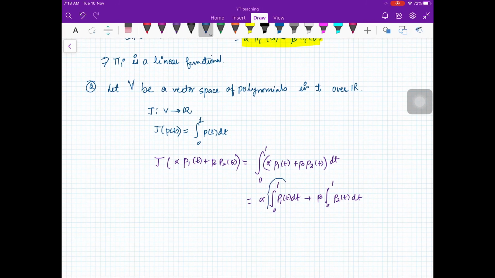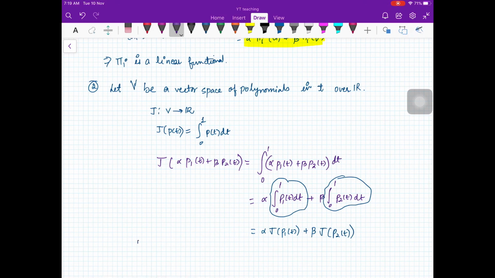Now this here is J of p1, this here is J of p2. So this is alpha J of p1(t) plus beta J of p2(t). So it means that J is linear, therefore J is a linear functional.